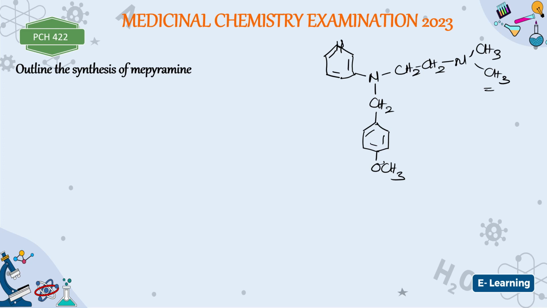Now this ethylene-diamine ring, ethylene-diamine is something like this, when you have nitrogen, CH2, nitrogen. So we call it the ethylene-diamine derivative. This is the structure of mepyramine. Alright, so we want to know how to synthesize mepyramine. Now that you know the structure, we can start the synthesis. The synthesis starts with pyridine. So we write down pyridine, which is something like this.